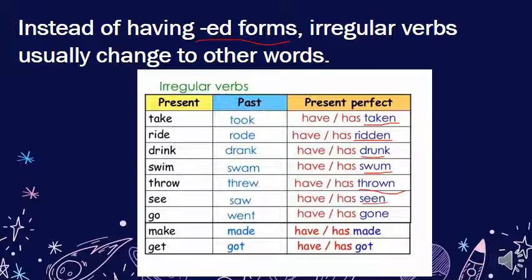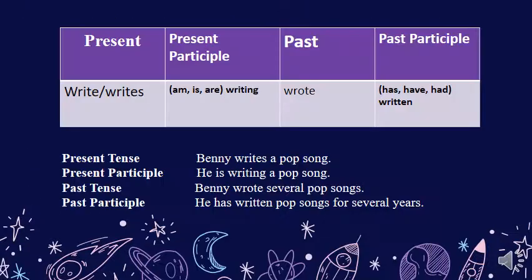You have to memorize all these verbs. Go, went, gone. And make, made, made. Get, got, gotten, or get, got. So this is the example in the rule in your book: the present participle, the past, and past participle.